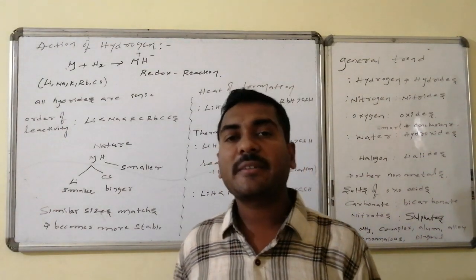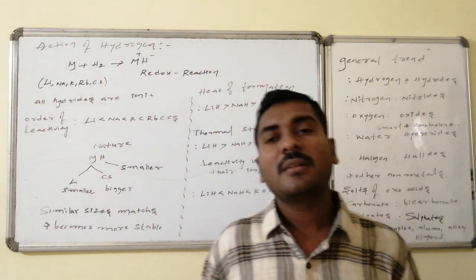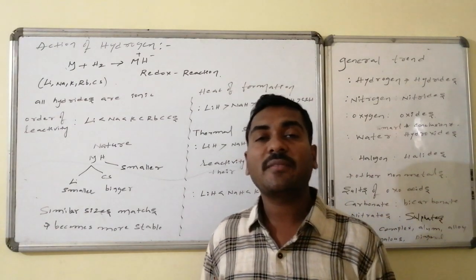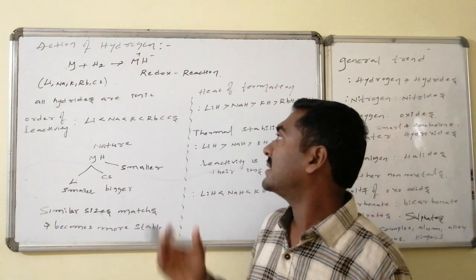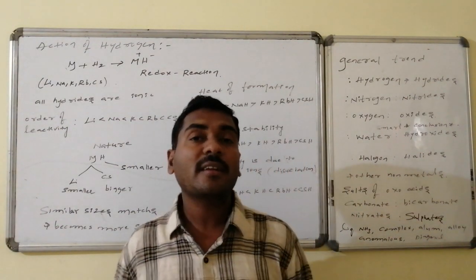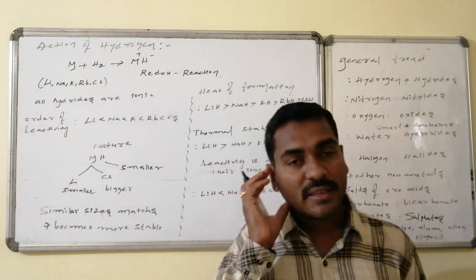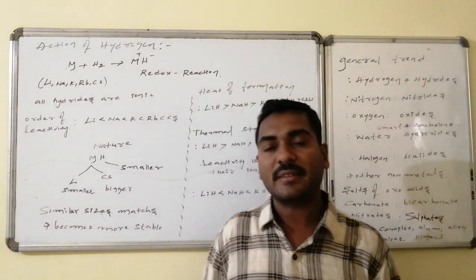Whereas the order of reactivity in the formation of the corresponding metal hydrides: compared to lithium hydride, sodium hydride formation is very fast, and compared to sodium, cesium hydride formation is very fast, because as we said, of the trend related to the reactivity of alkali metals. Hydrogen is the same, but alkali metal reactivity is the deciding factor.